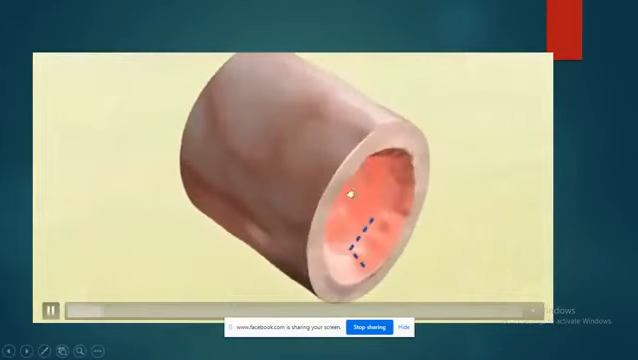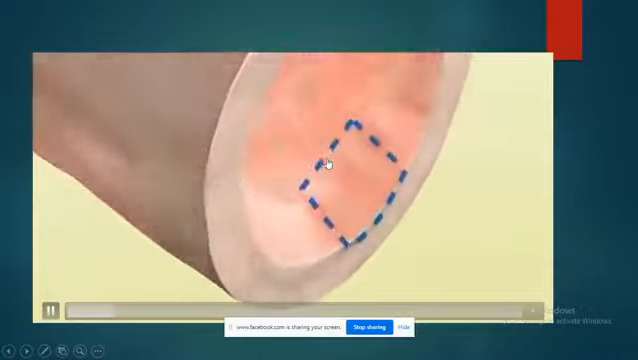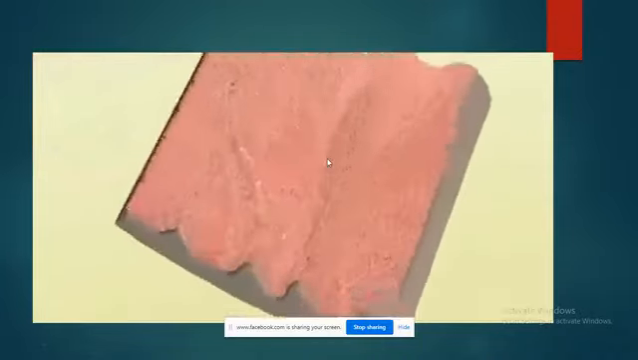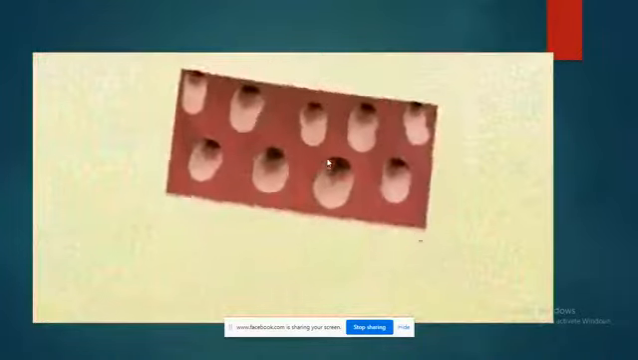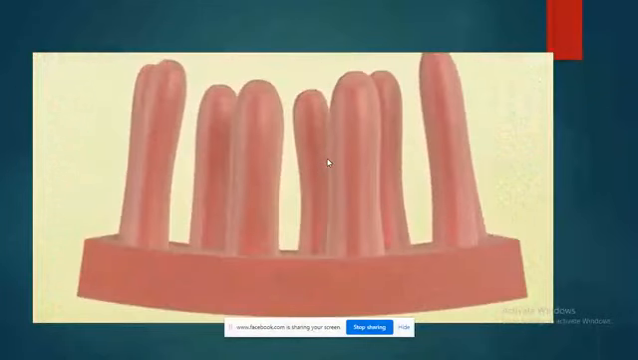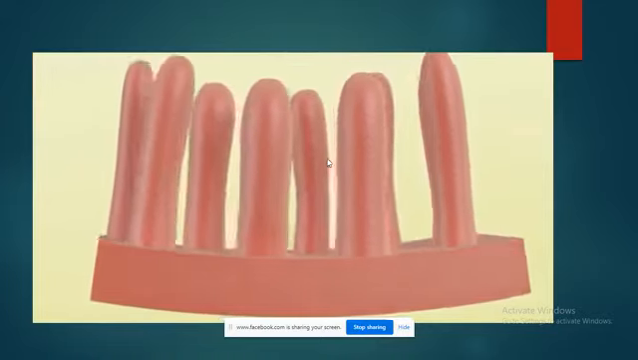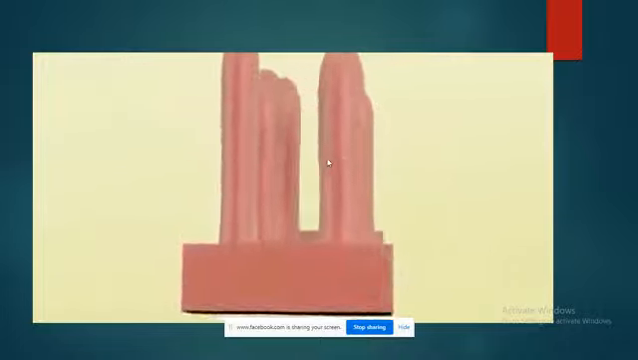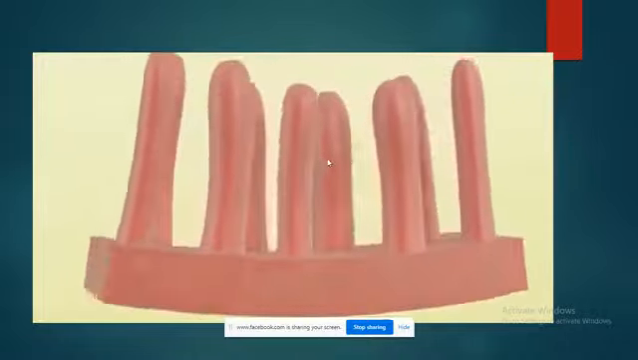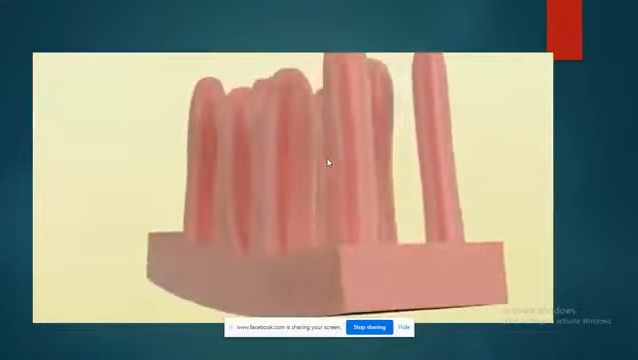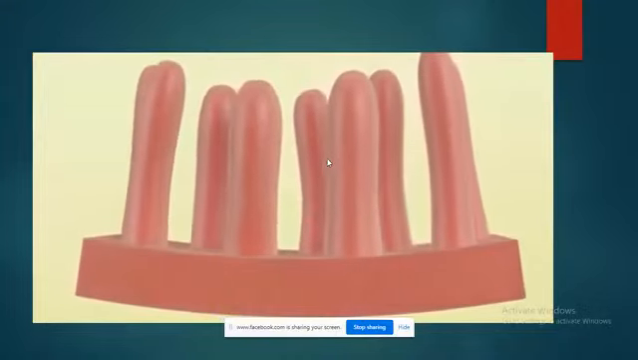Now this is a highly coiled structure, the small intestine. If I talk about the cross section, the inner wall of the small intestine is folded into small projections called villi. The structure of villi is specially adapted for food absorption. The villi are finger-like and are large in number. These features greatly increase the surface area for absorption. So these are the finger-like projections. I believe that it is very much clear from the video.